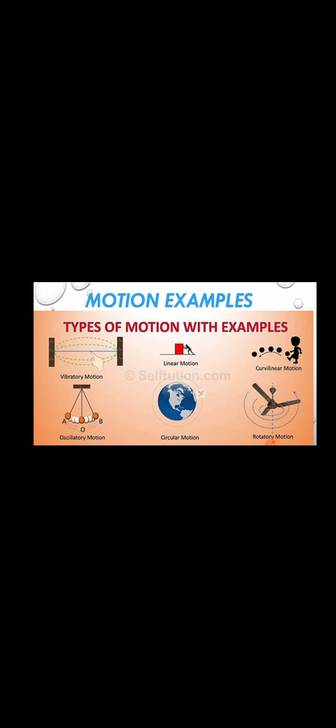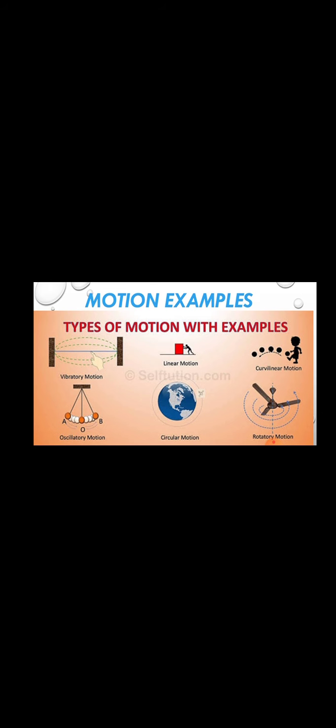One is linear motion, where a body moves in a straight line. When a body moves in a straight line, this is called linear motion. If a body moves along a curve, this is called curvilinear motion. If a body moves around a fixed point, this is called rotatory motion. If a body moves along a circular path but does not move around a fixed point, this is called circular motion. And if a body adopts a pattern of forward and reverse direction, this is called oscillatory motion.